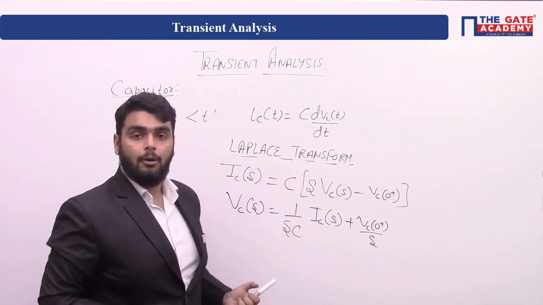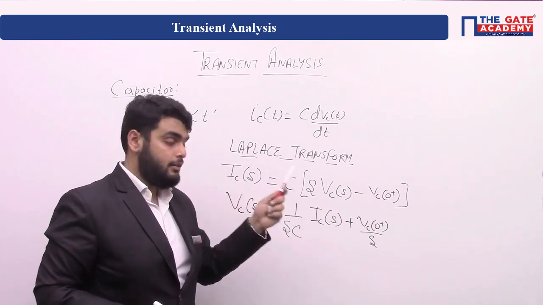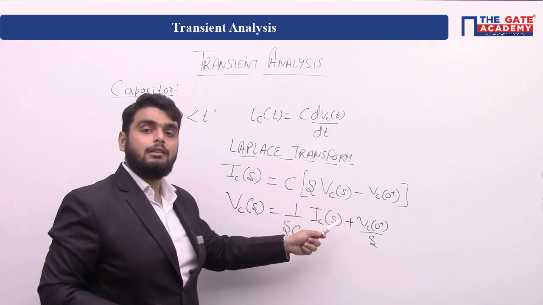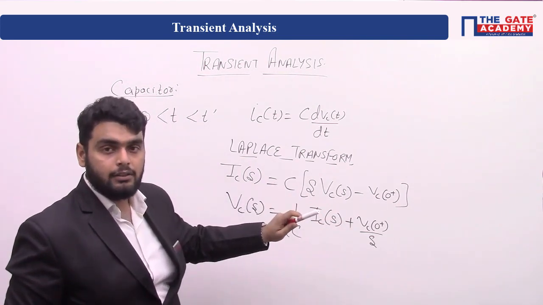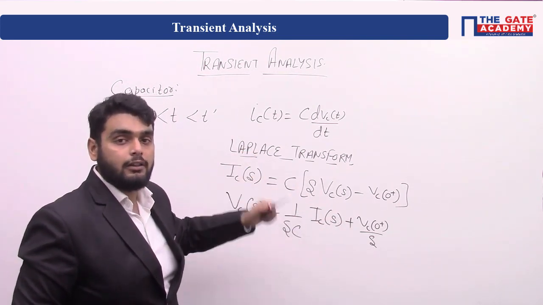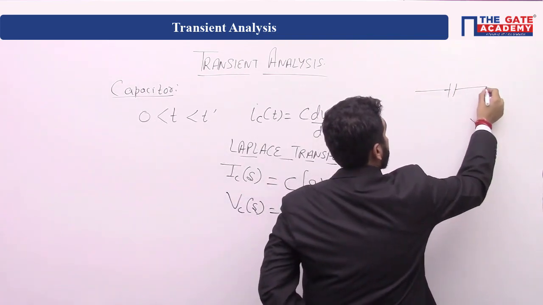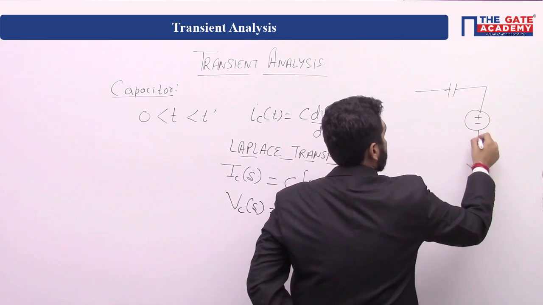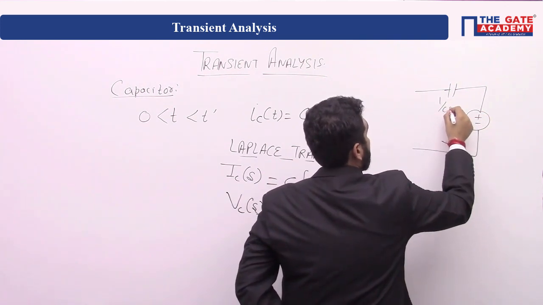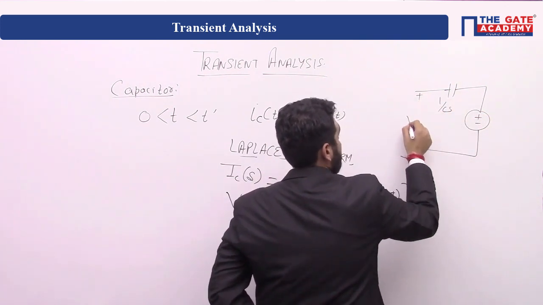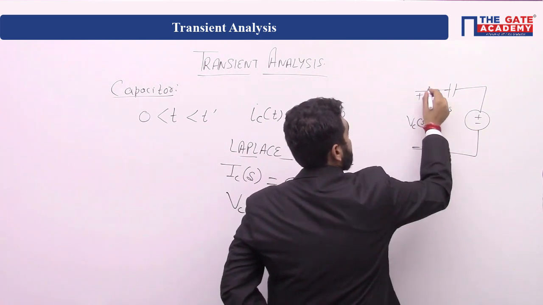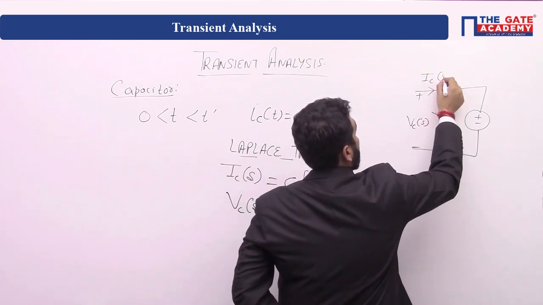We can again form the network, right? But see here, the sign is plus, so polarity will be reversed compared to your inductor case, which means here it will be a capacitor voltage source, plus minus, 1 by Cs, plus minus Vc(s), capacitor current is flowing, Ic(s),